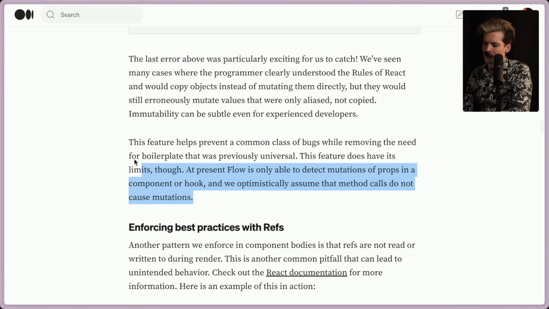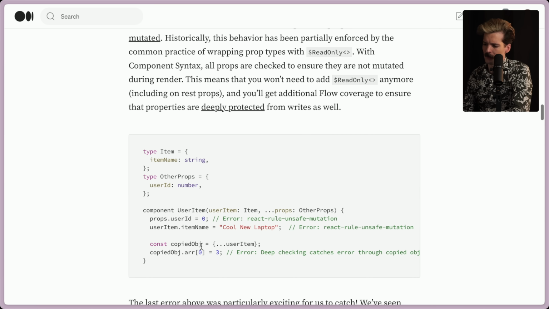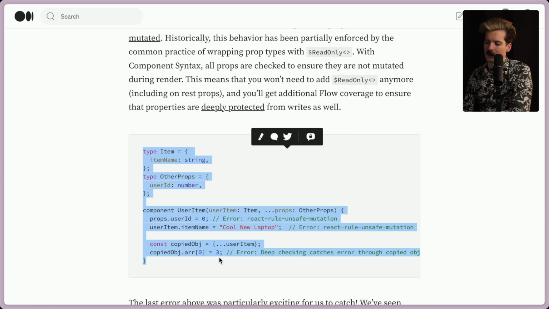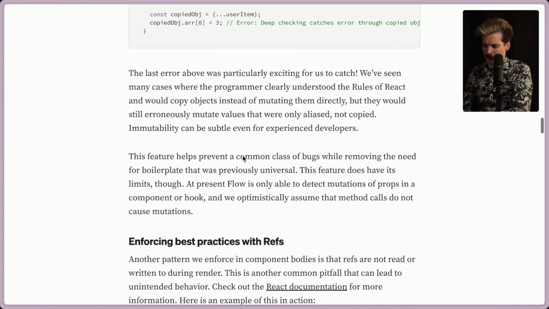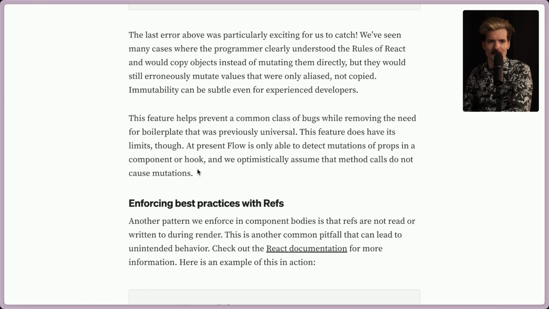I will say edge cases like this kind of scare me because once something like this gives you the confidence that you can't accidentally mutate, and then you have that edge case that allows that, this is going to result in people thinking less about the rules of React, in the sense that they don't have to worry about it anymore. They get an error if they accidentally mutate. They don't think about it anymore. And then they go and accidentally mutate this other way that's more obscure. That's a tiny bit scary to me, but also an understandable restriction. Be cool to see if they can enforce that in the future.